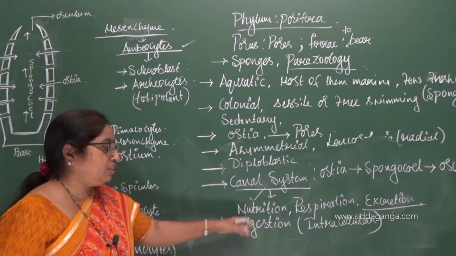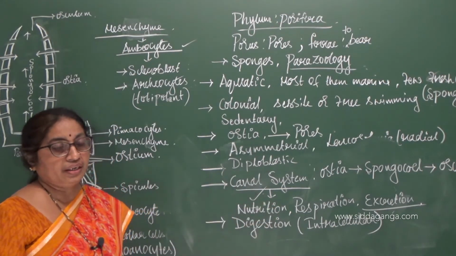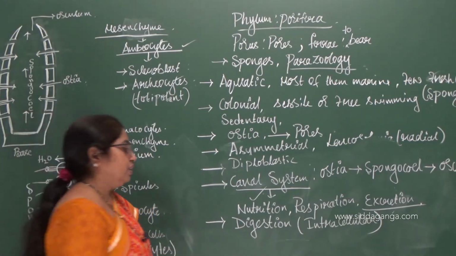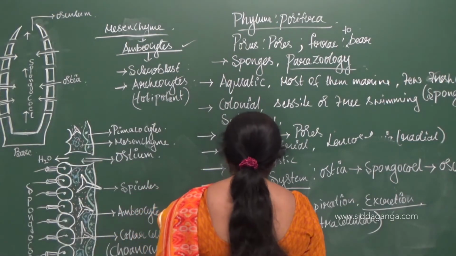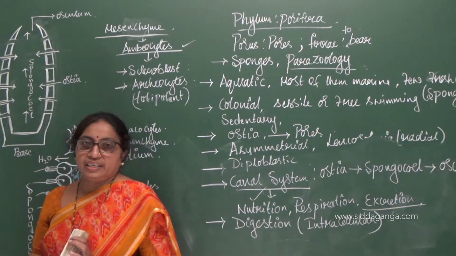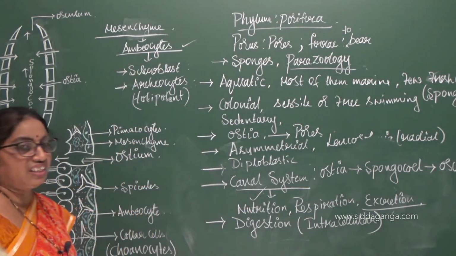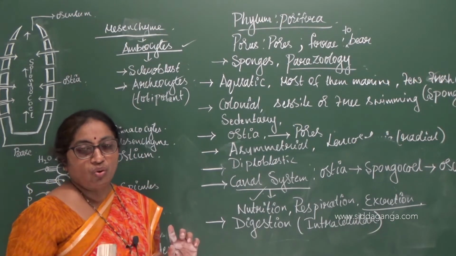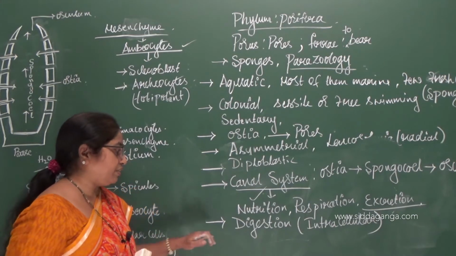So, digestion is intracellular, and there is an incomplete digestive system. The digestive system is incomplete because there is only one opening, that is the osculum. There is nothing like mouth or anus because there is no tissue, no organ system, right?